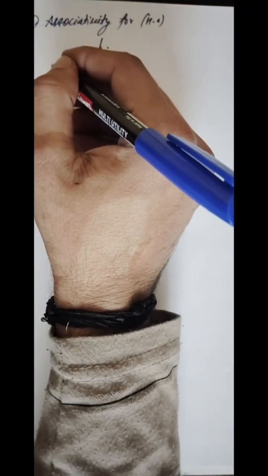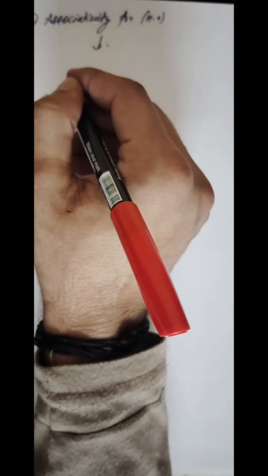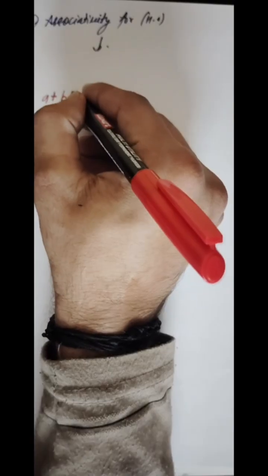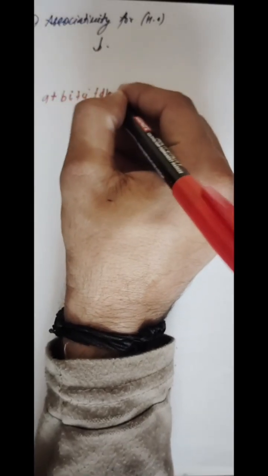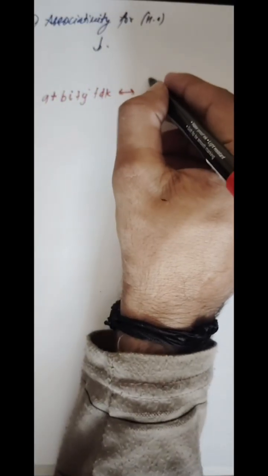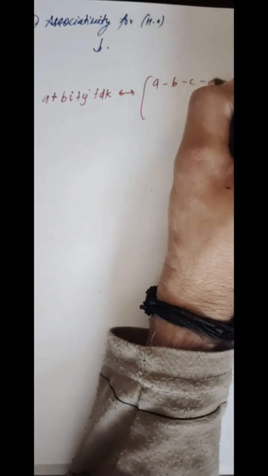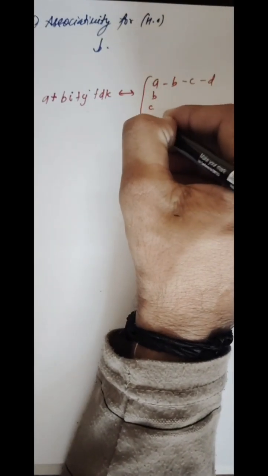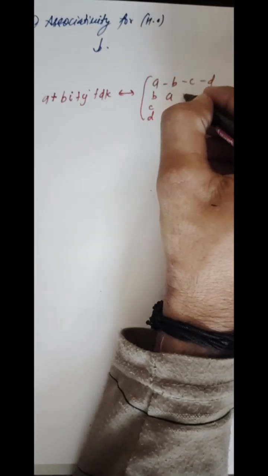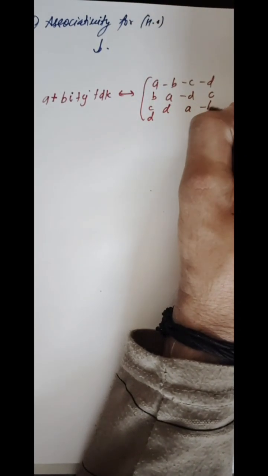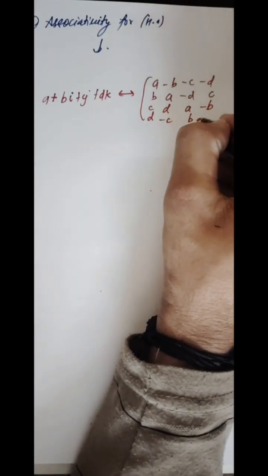In order to prove associativity, we have to know this thing, that quaternion multiplication is constructed from matrix representation, that is a plus bi plus cj plus dk can be written as the matrix with rows a, minus b, minus c, minus d, and so on.